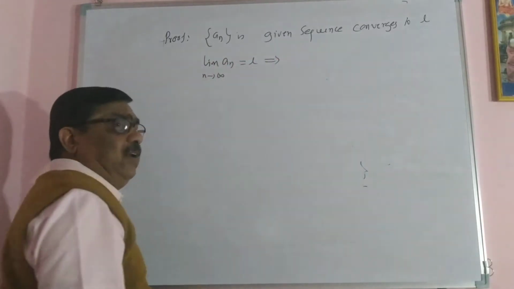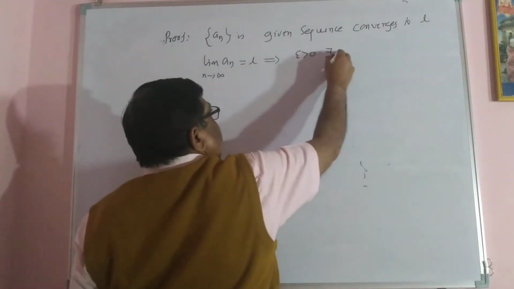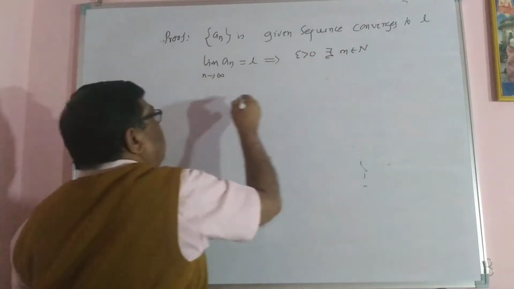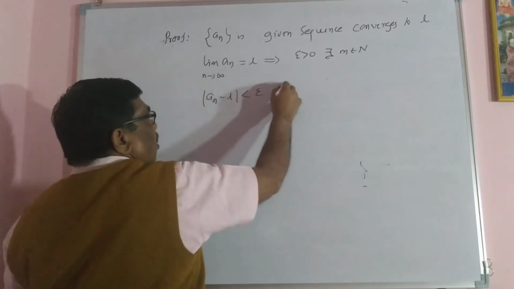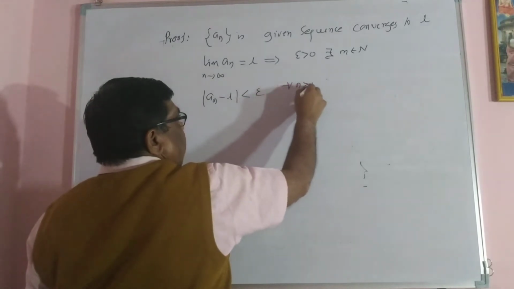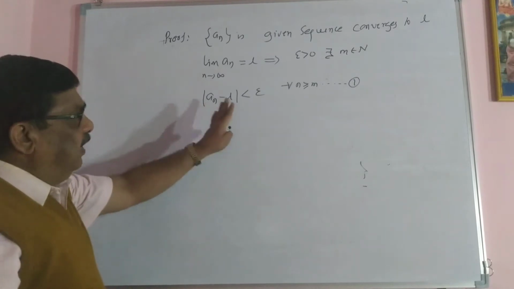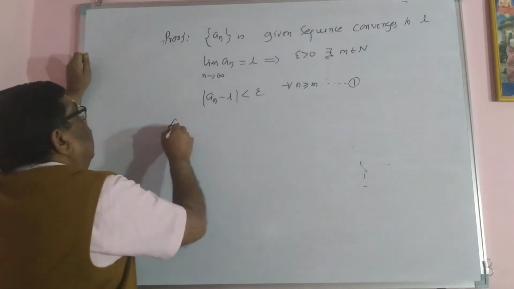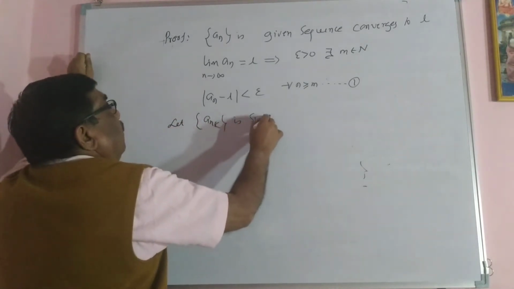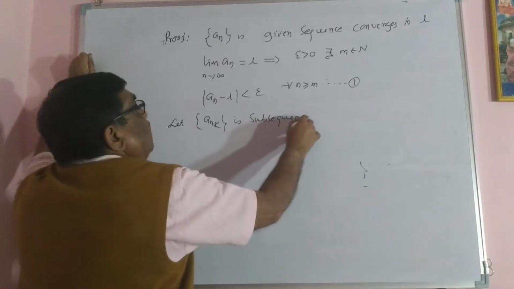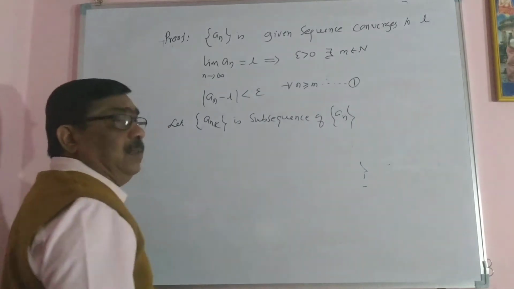What do you mean by this definition of the limit? For a given epsilon positive, there exists a natural number m such that mod of An minus L is less than epsilon for all n greater than or equal to m. This is the definition of convergence or limit. Let Ank be a subsequence of An.